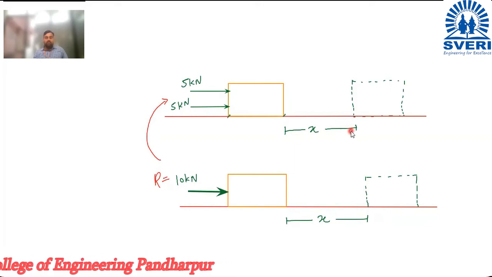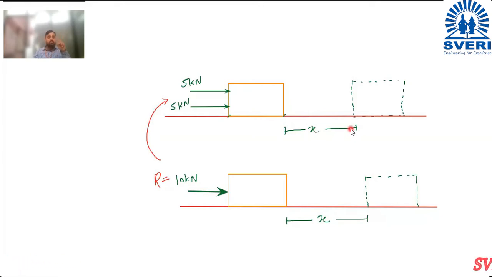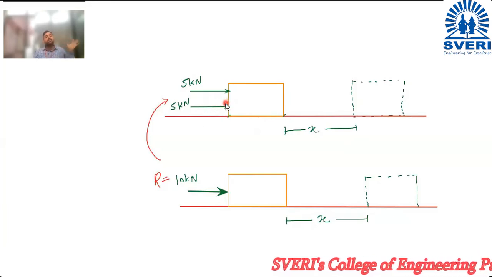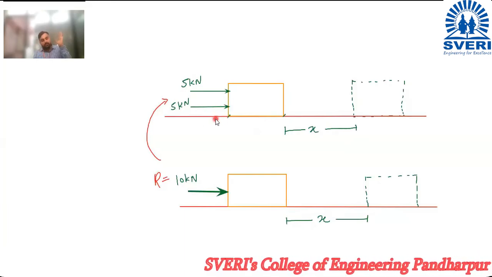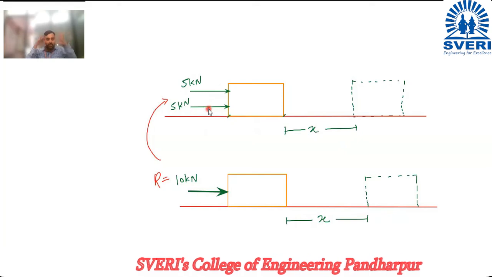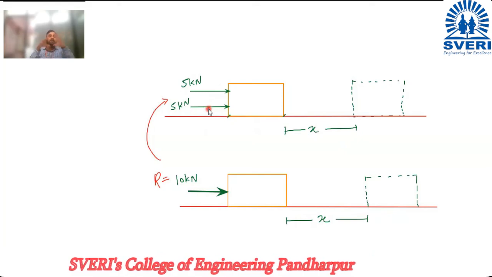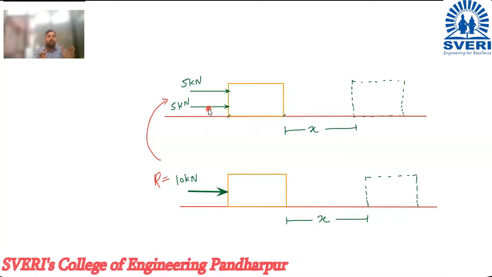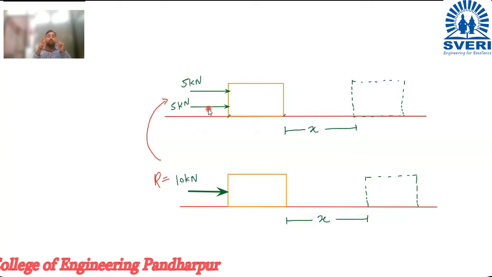So the resultant is nothing but a single force which will produce the same effect as that of the effect produced by a number of forces when they are acting together on the body. When a number of forces are acting together on the body, then they will produce some effect on that body. So the same effect is produced by a single force. Then that single force is known as resultant.